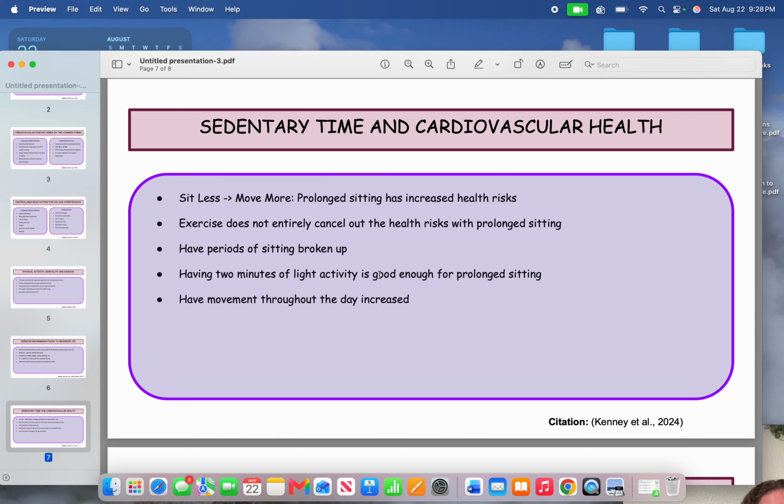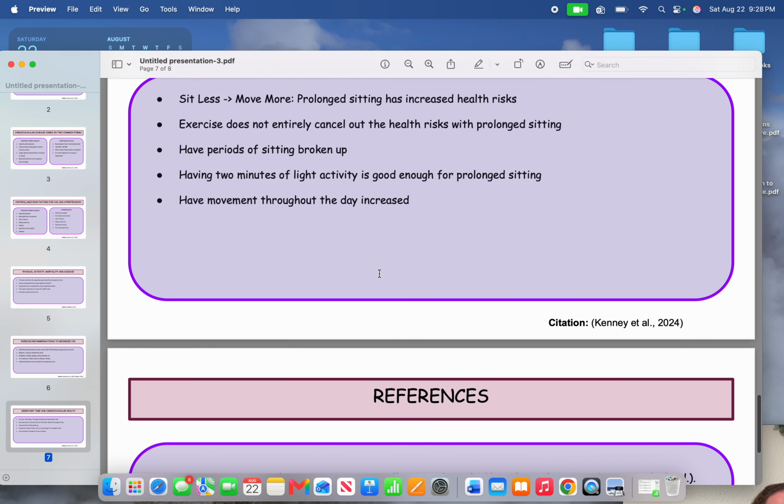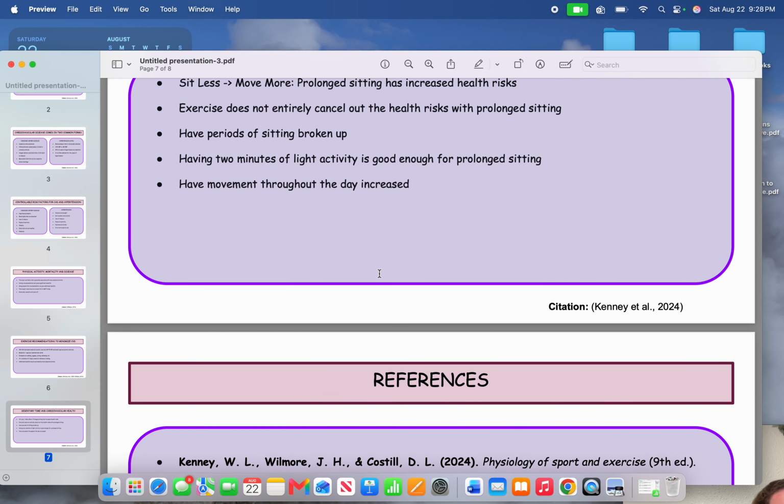Basically, for sedentary time and cardiovascular health, you just need to sit less and move more. Prolonged sitting has increased health risks. Exercise does not entirely cancel out the health risks of prolonged sitting. Breaking up periods of sitting is best. Having 2 minutes or more of light activity is good enough for prolonged sitting, and increasing movement throughout the day is the best option.